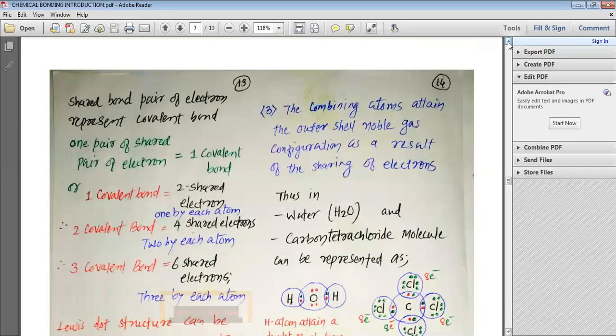This rule is not always true, and we will see that in the future. But let us first understand that according to this concept, the atom has to share an electron for making a bond. The combining atoms attain outer shell noble gas configuration as a result of the sharing of electrons. Whenever the sharing of electron